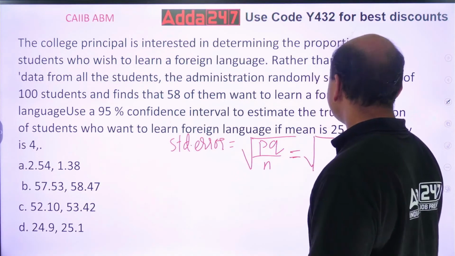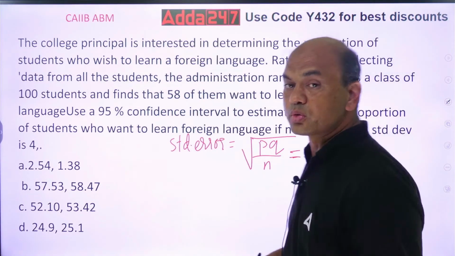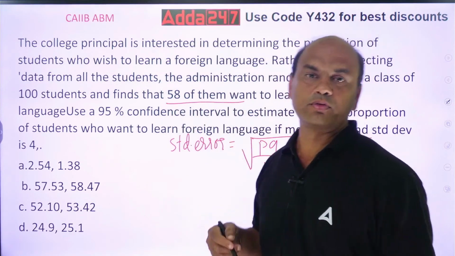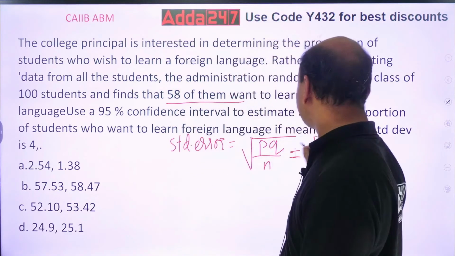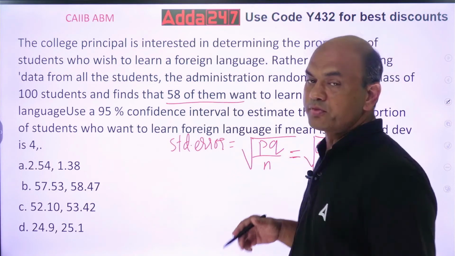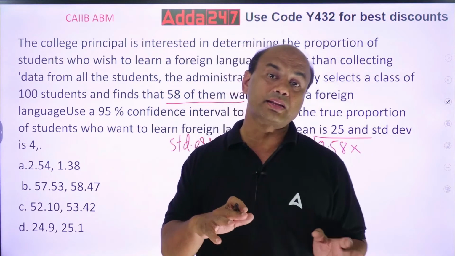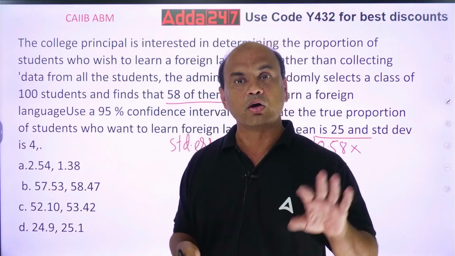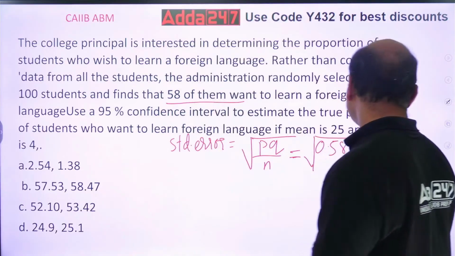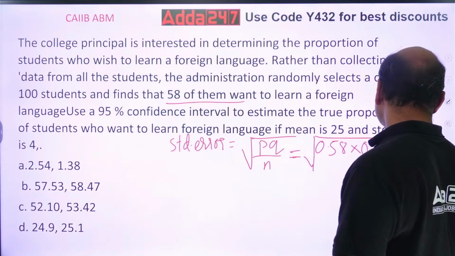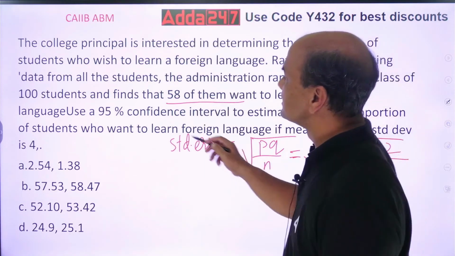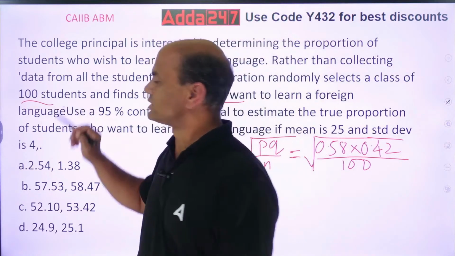P is those who want to learn. So how many are there? 58 of the sample want to learn, so 0.58. Out of 100, if 58 want to learn, how many don't want to learn? The no's are 42, so it is 0.42. Upon N. What is N? 100 students, the sample size.